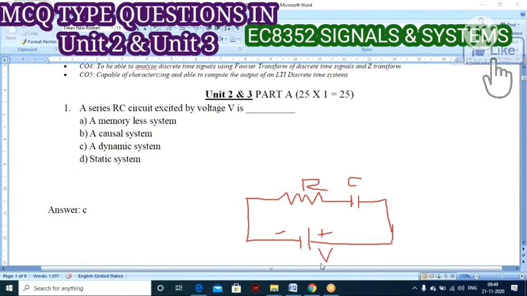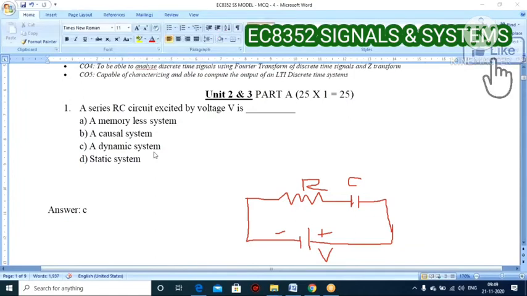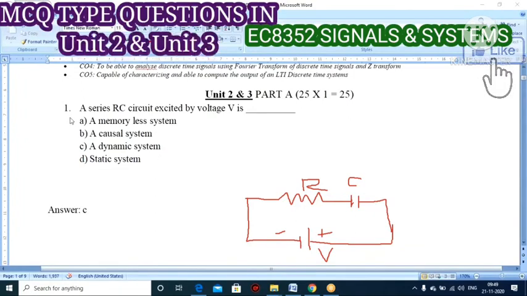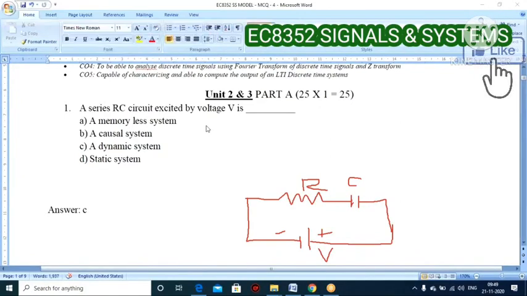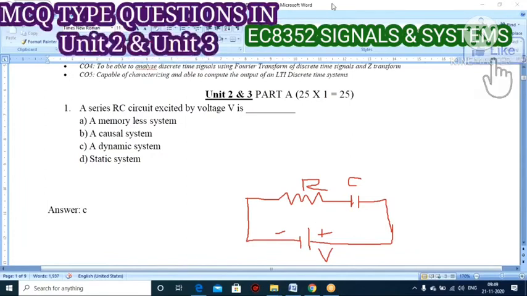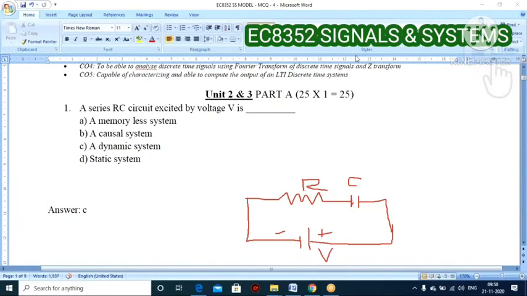So it comes under dynamic only. This is a GATE question, so note down the answer: the series RC circuit excited by the voltage V is a dynamic system. Am I clear on this question? Right, so next we move on to the next question.